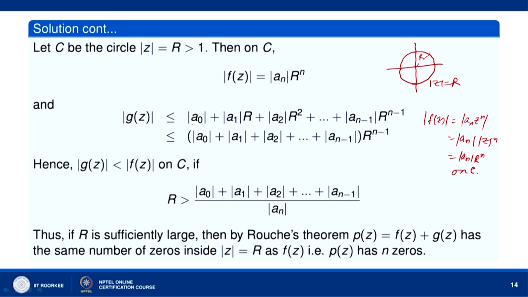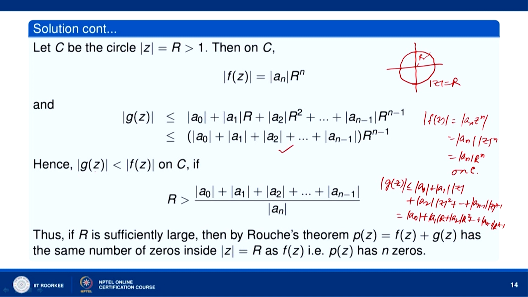Mod of g(z) by triangle inequality is less than or equal to mod of a naught plus mod of a 1 mod of z plus mod of a 2 mod of z square and so on up to mod of a n minus 1 into mod of z to the power n minus 1. So, this is mod of a naught plus mod of a 1 into r plus mod of a 2 r square and so on up to mod of a n minus 1 r to the power n minus 1.